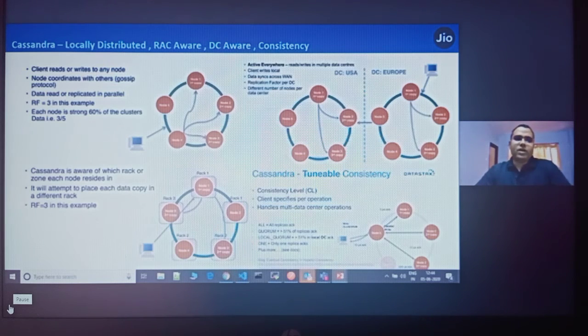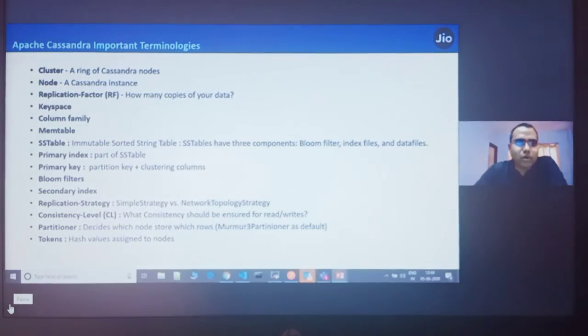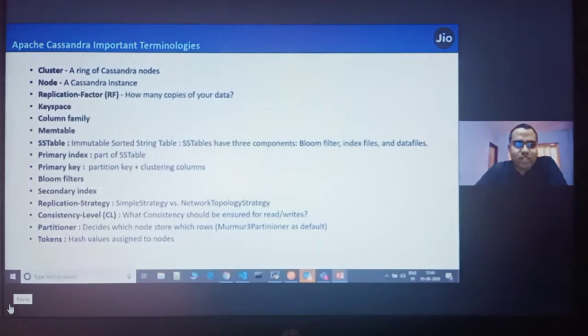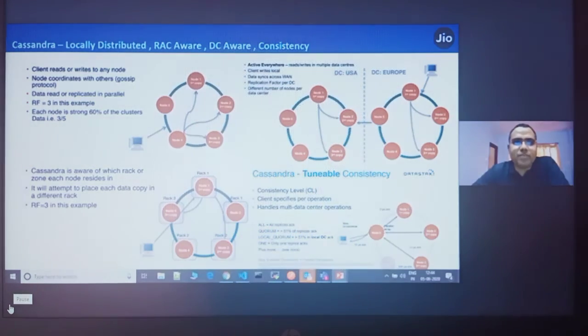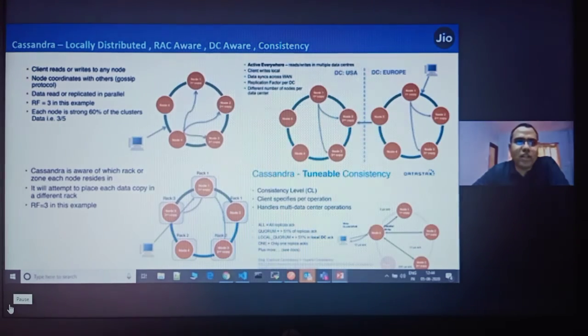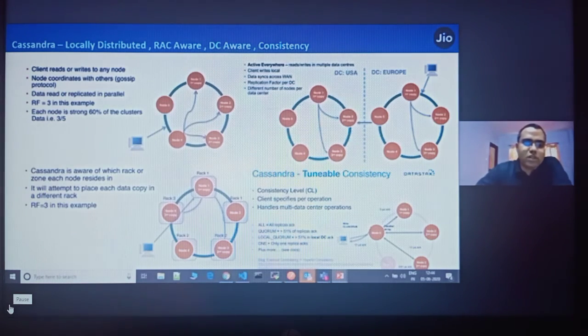All right, so I think I have explained all the important terminologies: why we have used it, what is Cassandra. This is basically the deployment models of Cassandra in production or locally.